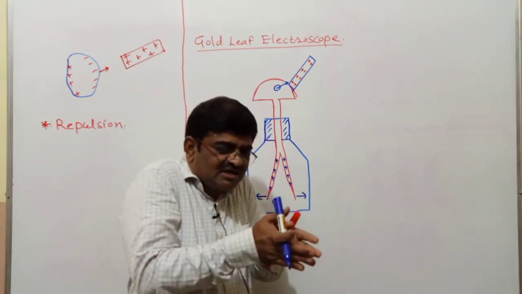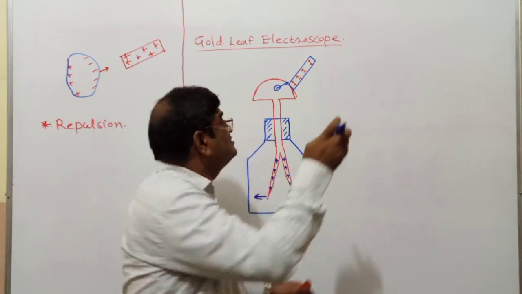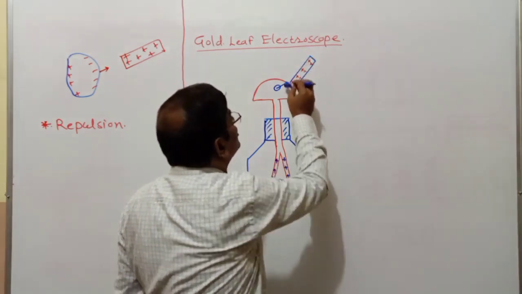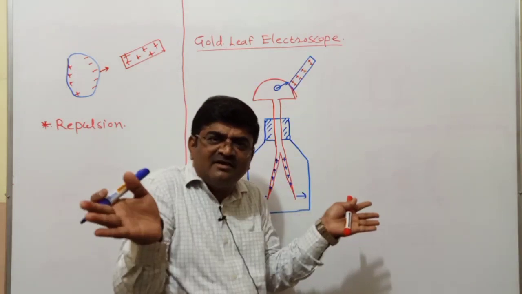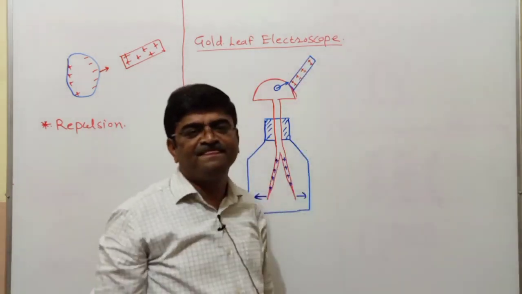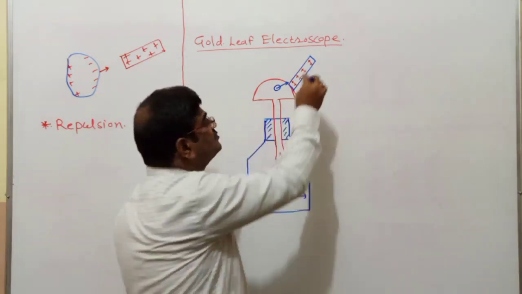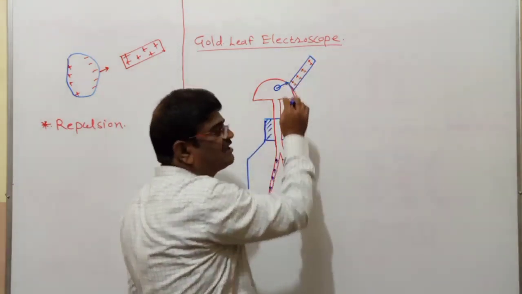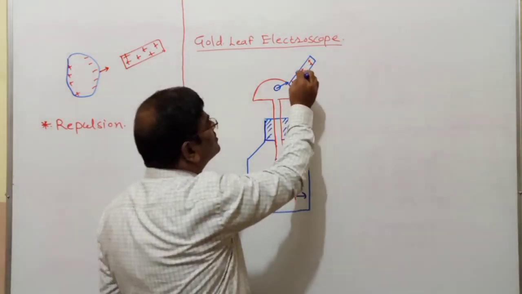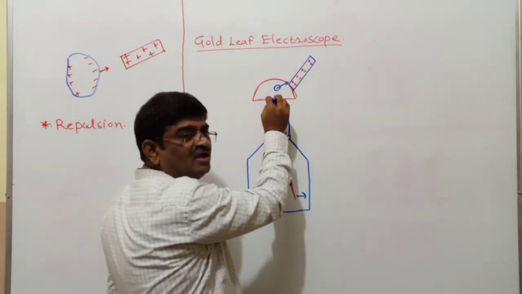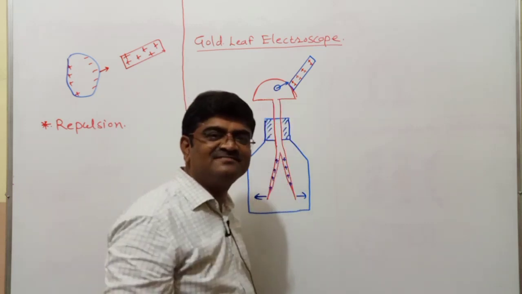Because of that positive charge, I have seen that leaves have diverged. And then after this, I will bring an ebonite rod here. So already leaves are diverged. What's the charge on ebonite rod? Negative. So we know that. So I bring negatively charged in contact here. So what would happen? Because of excess, those electrons will come over here, and these electrons consequently will come and fill this vacancy.